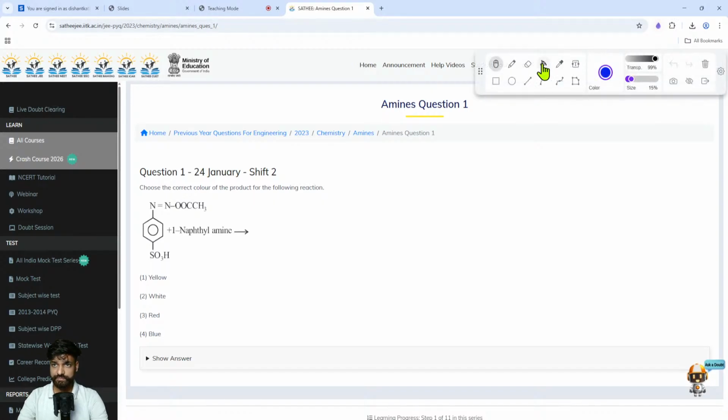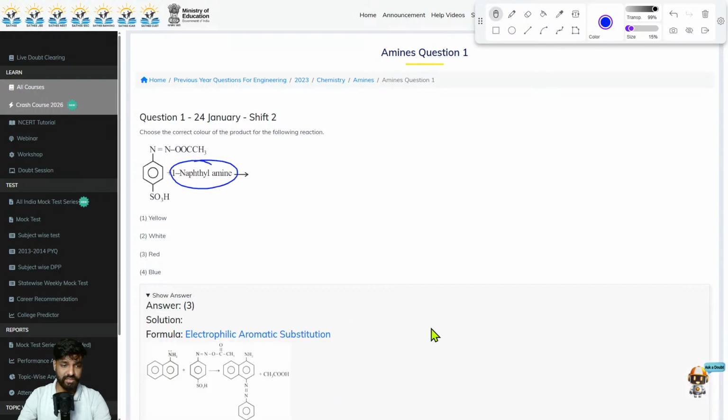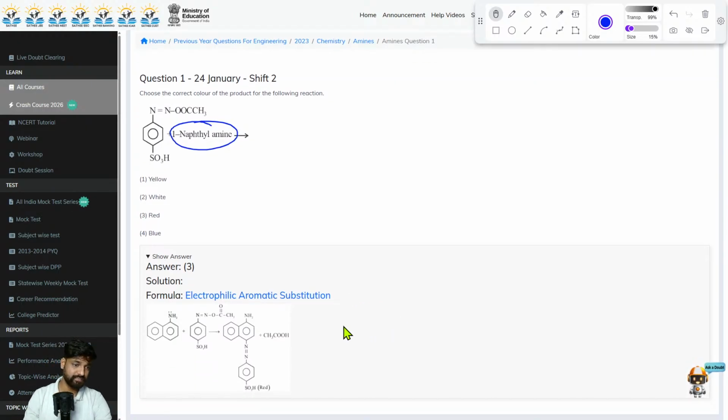Here is the first question. Choose the correct color for the product for the following. So we are starting with N double bond N, OOCCH3, SO3H, and we are treating it with 1-naphthyl phenylamine. You can also refer to our answers as well. So what will happen? First of all, there will be a coupling reaction. Here two things will get coupled to each other, and it results in the formation of scarlet red color. As soon as you see this thing, remember it will always have a scarlet red color. Next question.